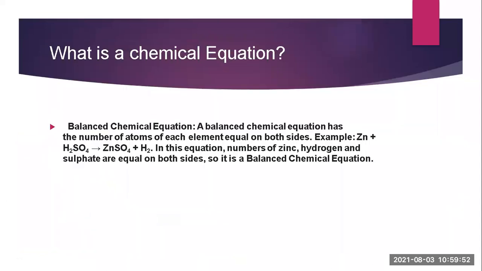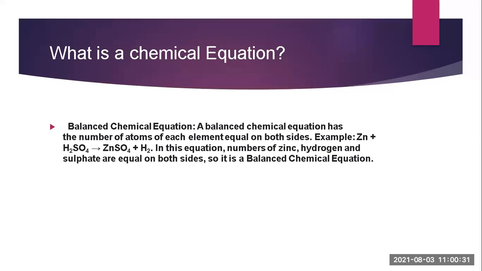Then what do we mean by a chemical equation? A balanced chemical equation means that the number of atoms of each element is equal on both sides. For example, Zn plus H2SO4 gives ZnSO4 and H2. So this is a chemical reaction. Now in this equation, the numbers of zinc, hydrogen and sulfate are equal on both sides. Hence it is a balanced chemical equation.